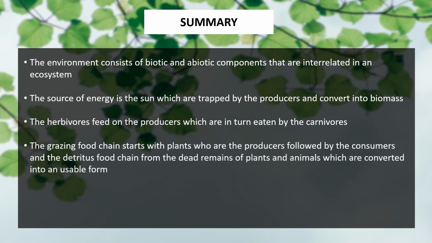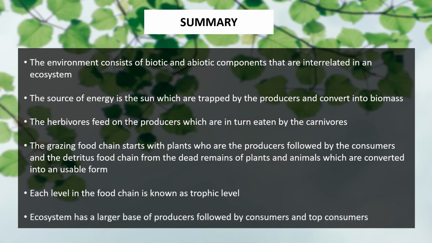The grazing food chain starts with the plants, which are the producers, followed by the consumers, and the detritus food chain starts from the dead remains of plants and animals, which are then converted into a usable form. Each level in the food chain is known as a trophic level, and the ecosystem has a larger base of producers followed by consumers and top consumers.